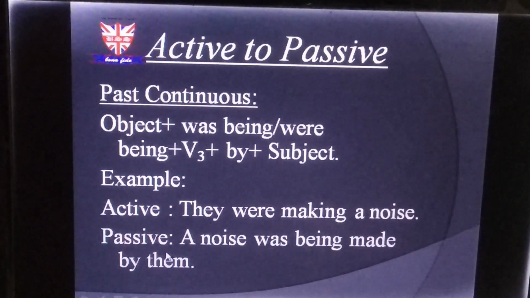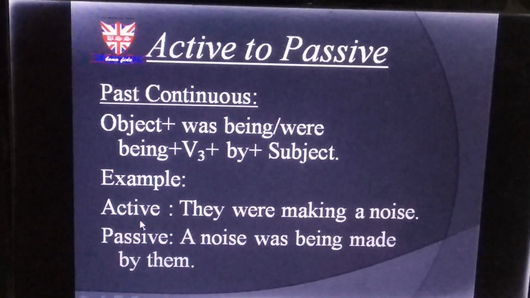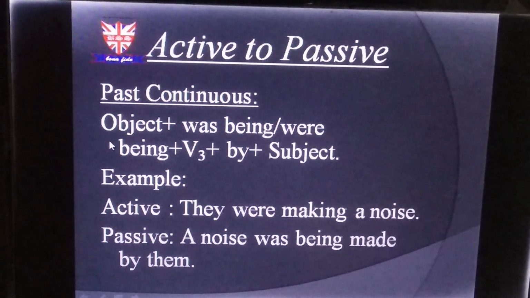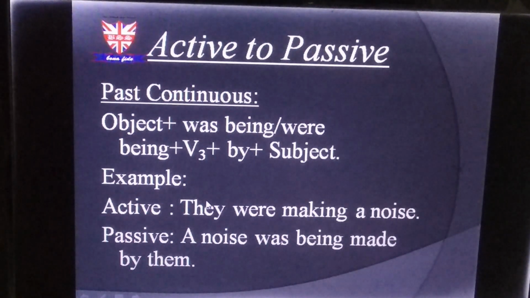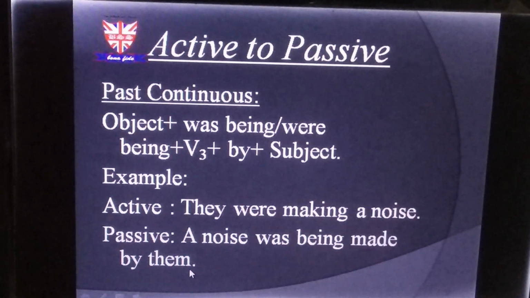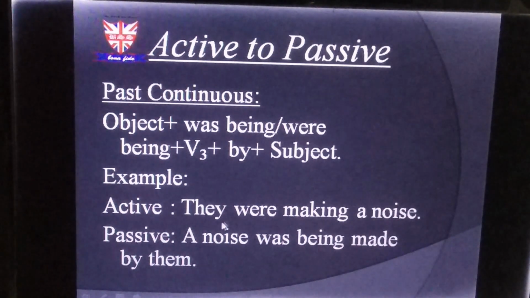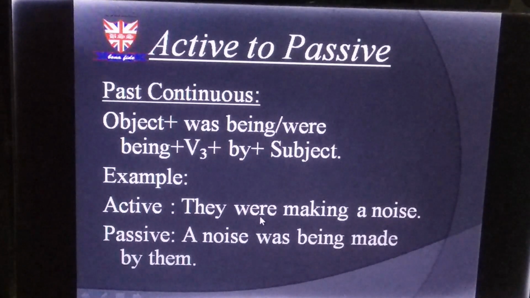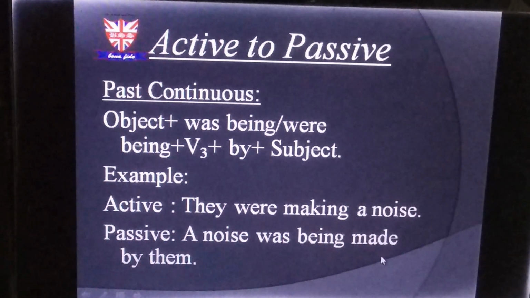It is the same as the past simple, as I have said, that our subject will become our object and our object will become our subject. So they, which is my subject in active, has become object in passive, them, and a noise, which was object, has become my subject in passive form. So active is they were making a noise. Passive, a noise was being made by them.